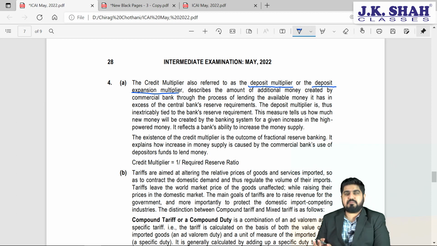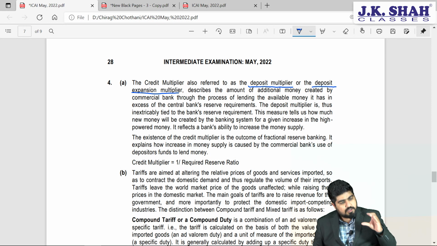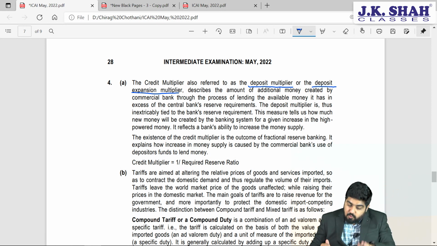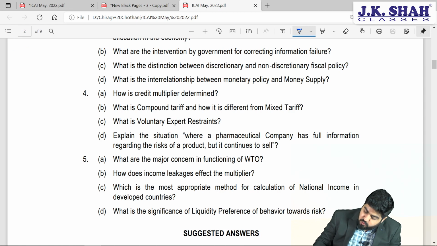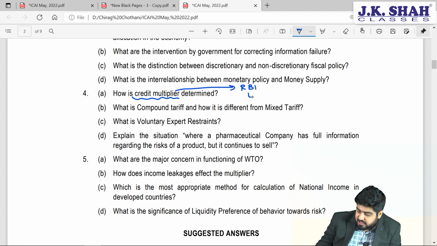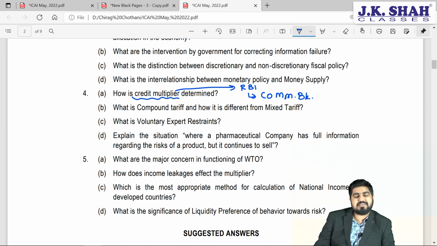It simply means how much of the total deposits you keep in reserve form; depending upon that, how much money is created in the economy. Who has the control over the credit multiplier? It is RBI. But who has to follow this? RBI will ask commercial banks to keep the reserves in the form of CRR, SLR, and so on.